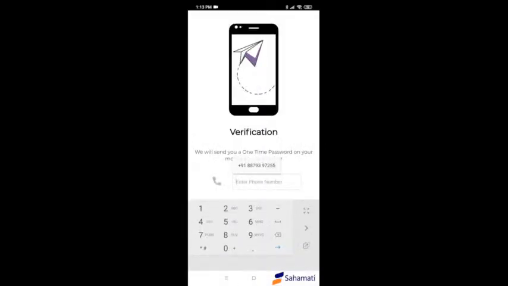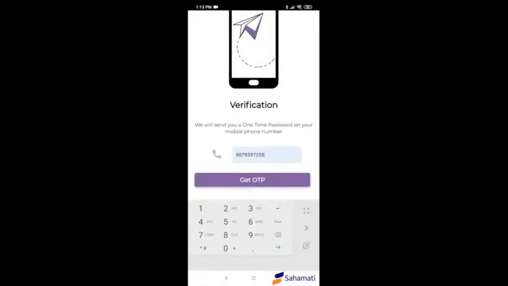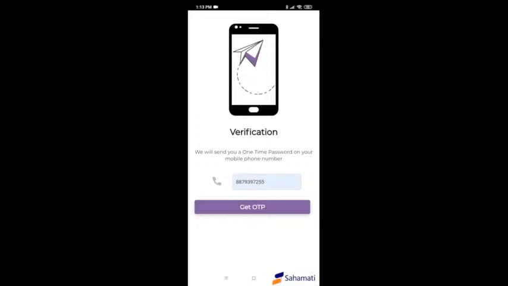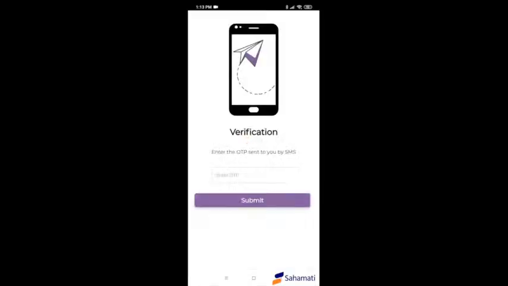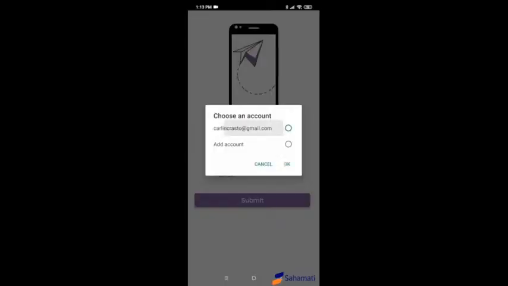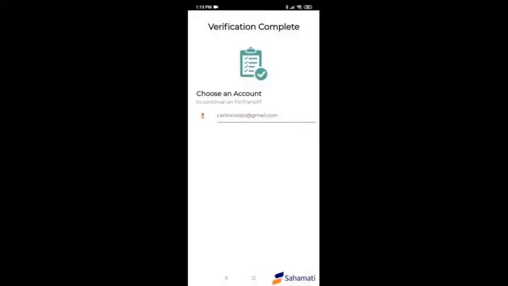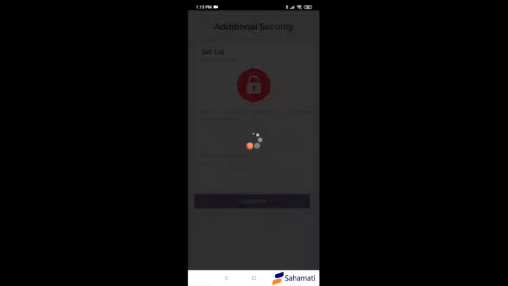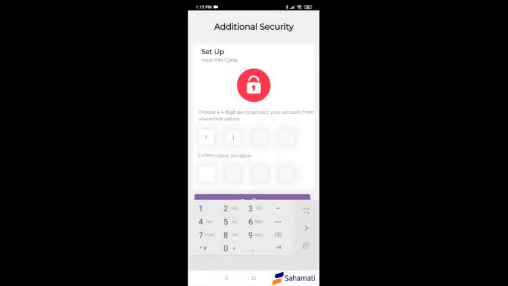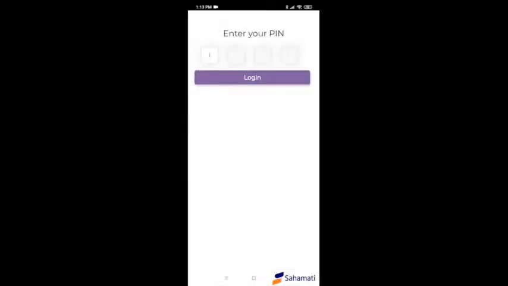The screen starts with the user entering his mobile number and getting an OTP for verification. The user then enters the OTP into the app. Post this, he selects an email ID to link the account to. The next thing the user needs to do is set up a 4-digit security PIN as an additional security measure. It's this security PIN that he will use to enter the app later as well. The following screen shows this.